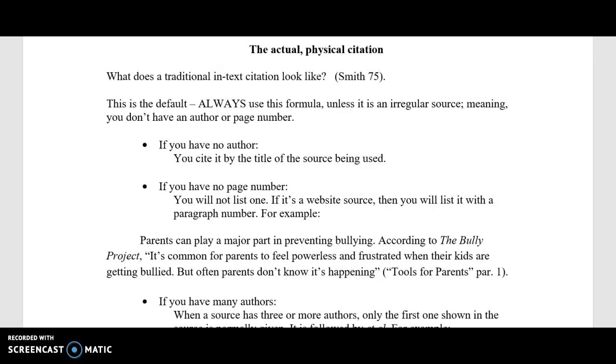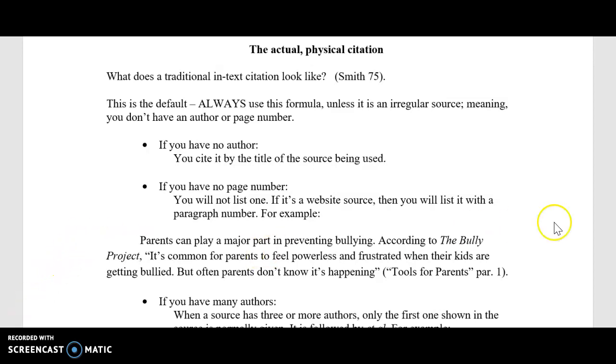This is the default. Always use this formula unless it is not a regular source, meaning you don't have an author or a page number. So what are the rules then if you don't have that stuff? If you have no author, remember you cite it by the title of the source being used. If you have no page number, then you will not list one. If it's a website source though, then you will list it with a paragraph number.